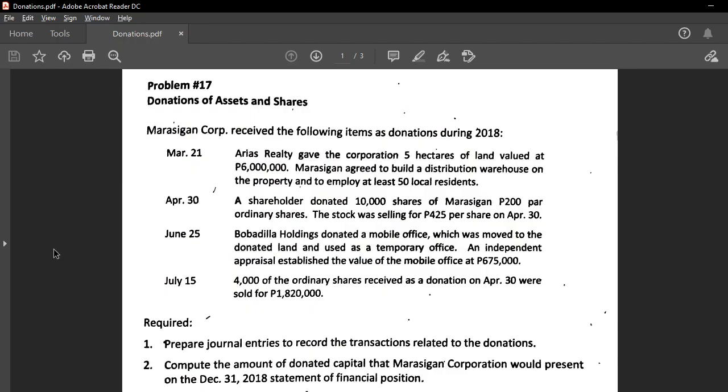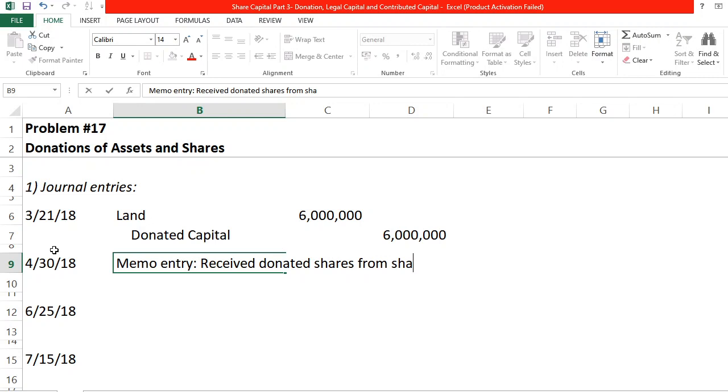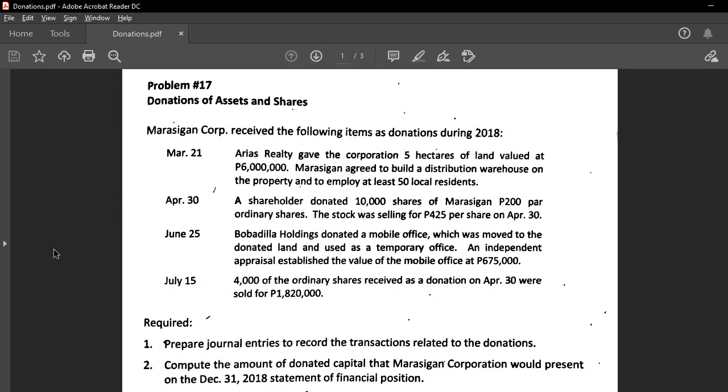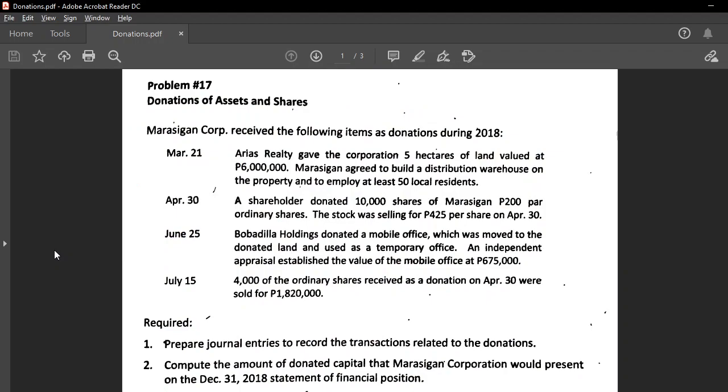So on April 30, we just need to put a memo entry: received donated shares from shareholder in the amount of 10,000 shares with 425 per share.